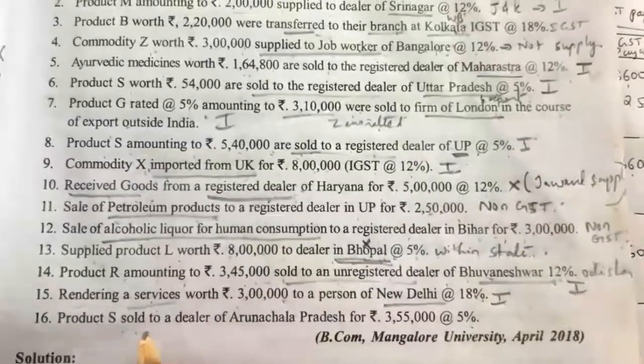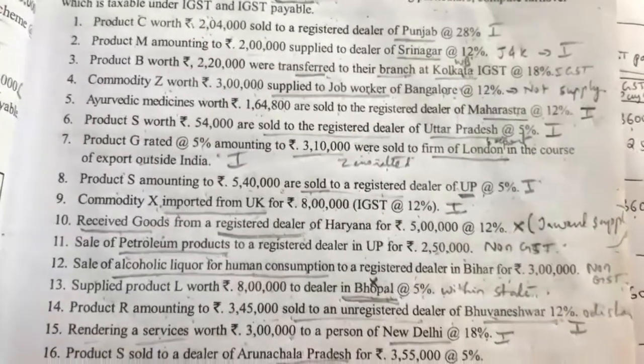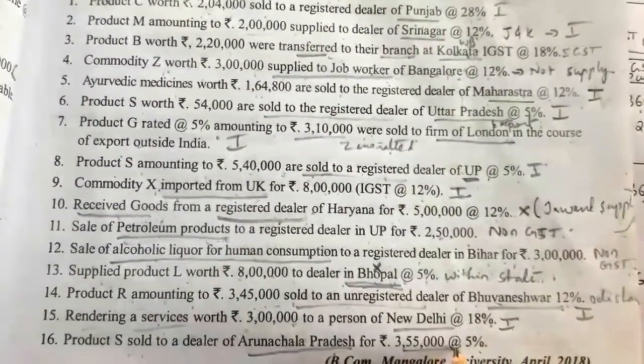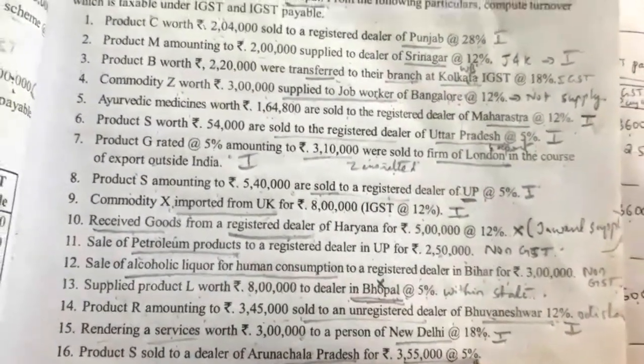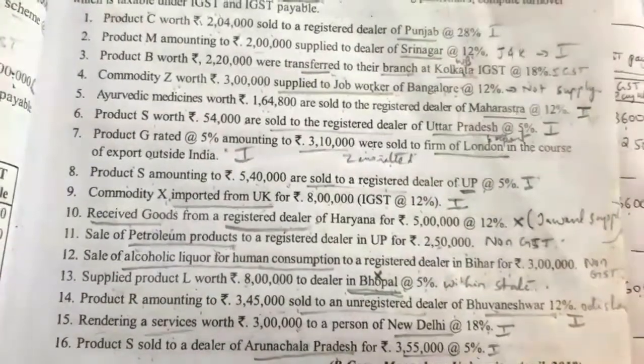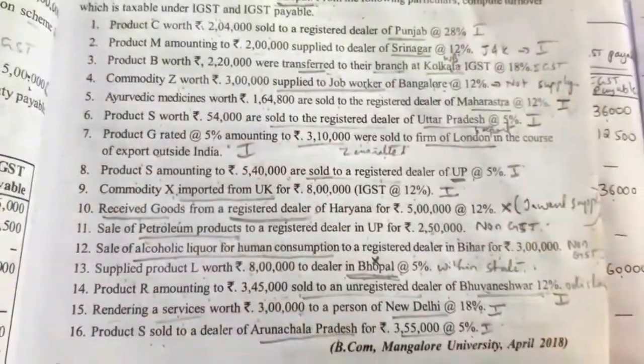Then product S sold to a dealer in Arunachal Pradesh. So Arunachal Pradesh and Madhya Pradesh, two different states. So on this 3,55,000, 5% IGST will be levied. So now we'll calculate the solution.